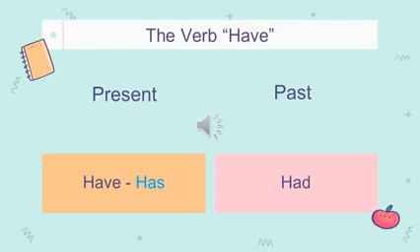Have is used with plural nouns or plural pronouns. Of course, have and has are used in the present tense again. Had is used with all nouns and pronouns, whether they are singular or plural.